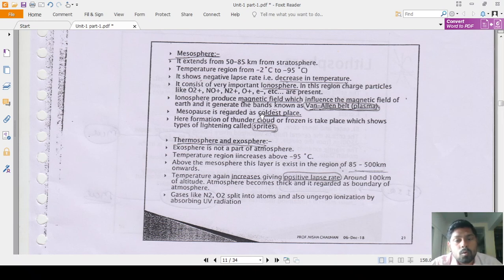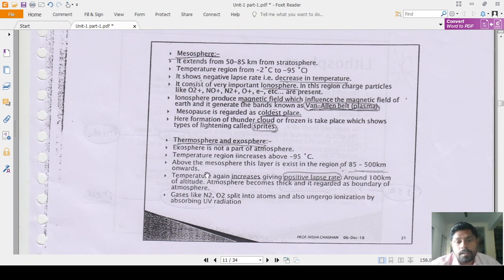The mesopause is regarded as the coldest place. That means in the troposphere the coldest place is the tropopause, and in the mesosphere the coldest place is the mesopause. Here the formation of thunder clouds takes place, which shows types of lightning called sprites. Many MCQs come from this topic: the ionosphere, the Van Allen belt, and the lightning processes in thunder called sprites. The formation of thunder clouds and these types of lightning called sprites are all observed in the mesosphere.